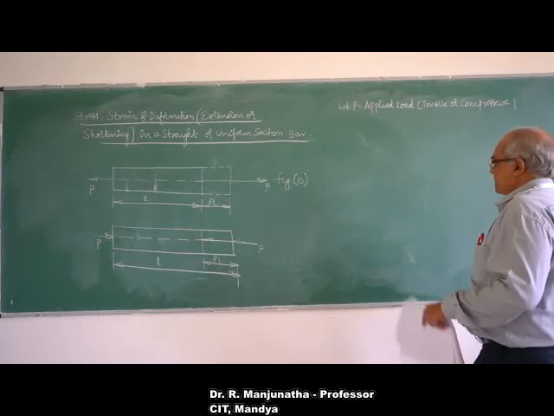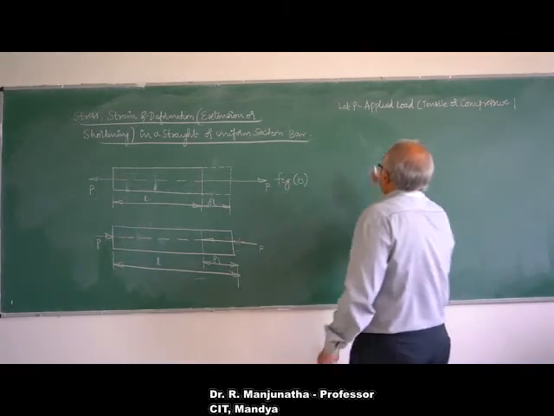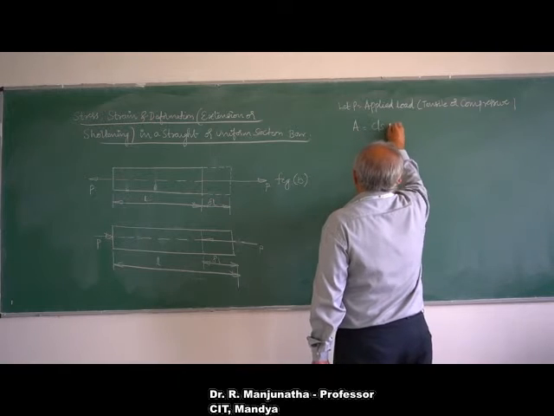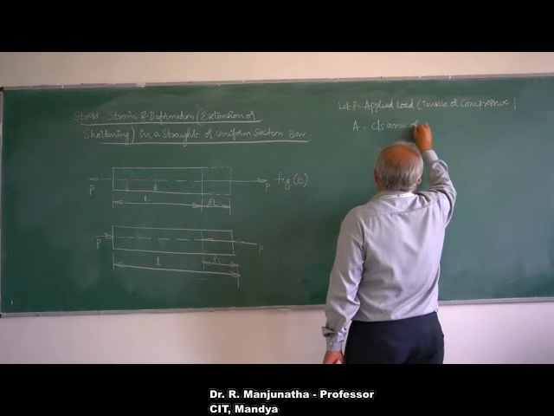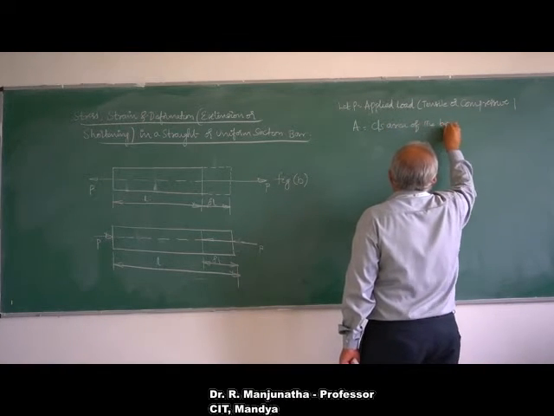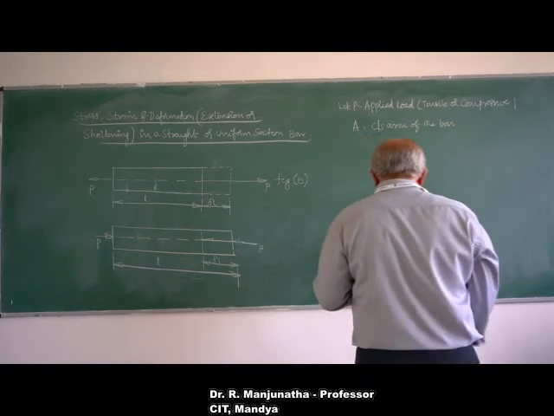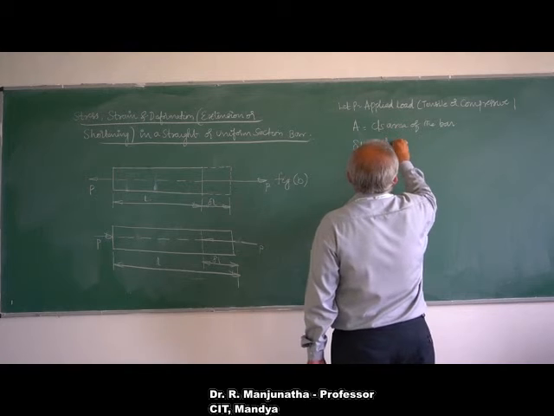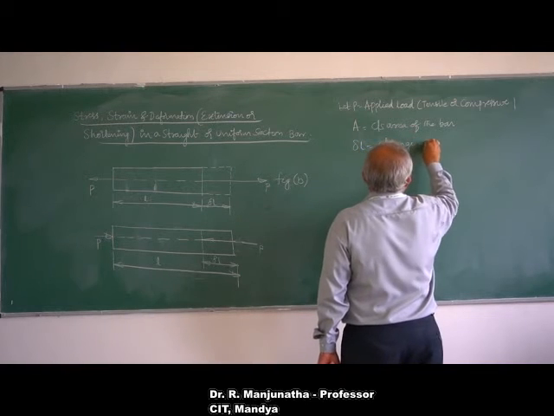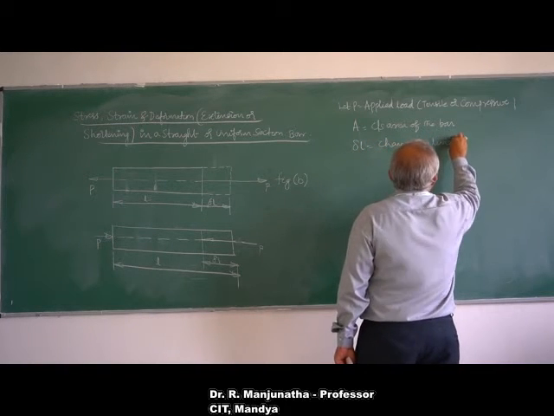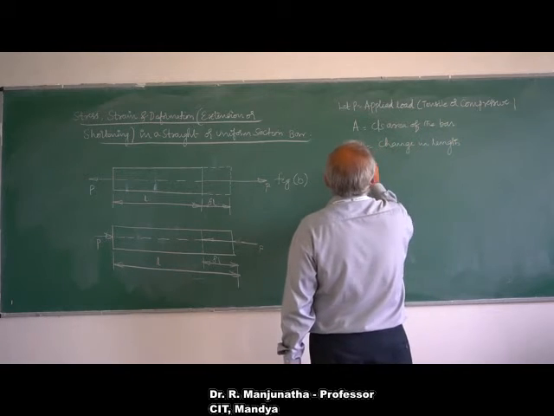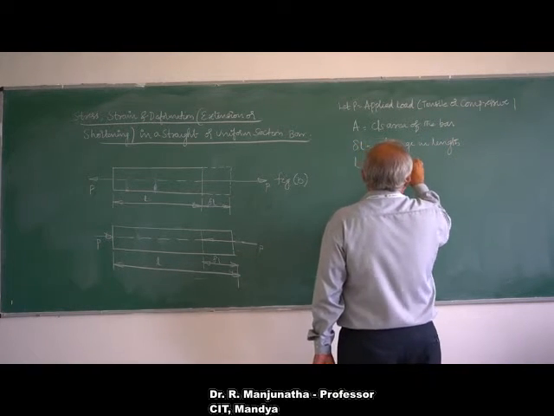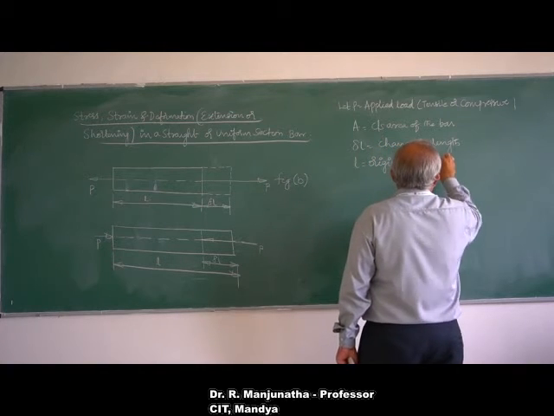When the tensile load is applied, A is the cross-sectional area of the member, the area of the bar. Delta L is the change in length, and small l is the original length of the bar.